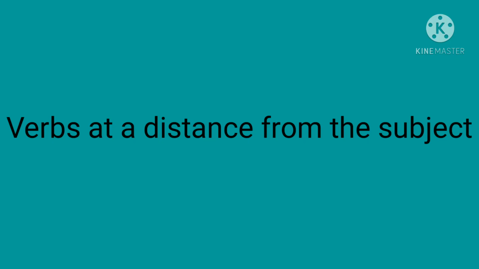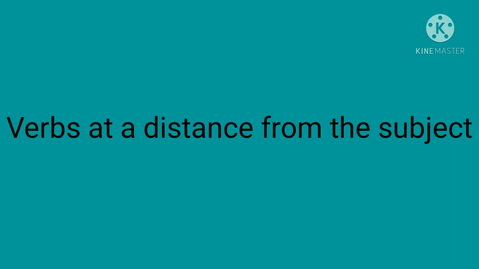The next condition: verbs at a distance from the subject. In some sentences, the verb is not placed next to the subject. In such sentences, the verb must agree with the subject and not the noun or pronoun closest to it.